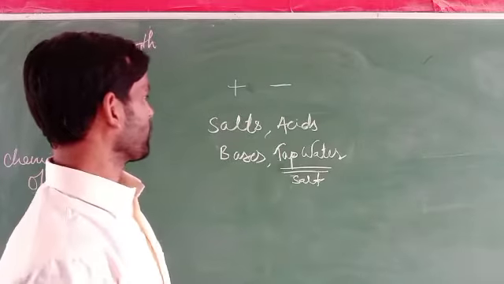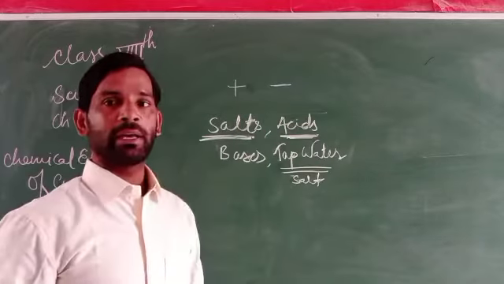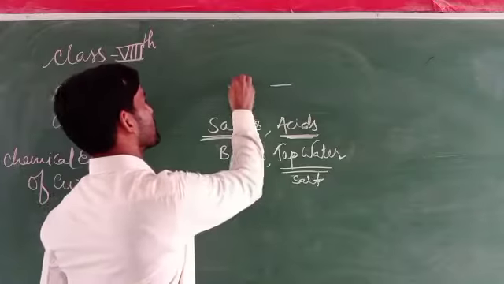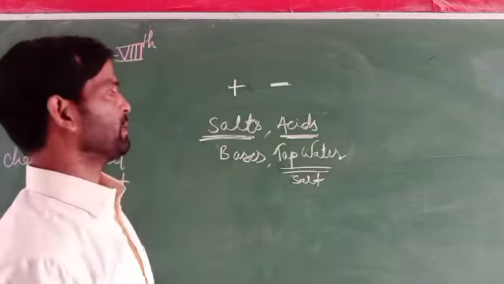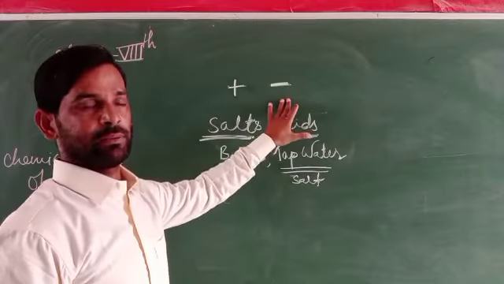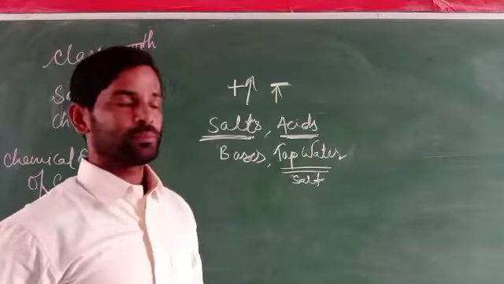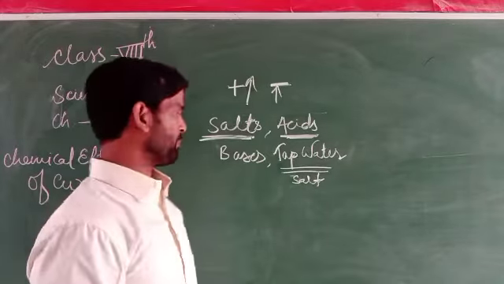Salts also show a dipolar moment. That means they can produce positive and negative ions, that is, cations and anions. If they produce anions and cations, electric charges can pass through.